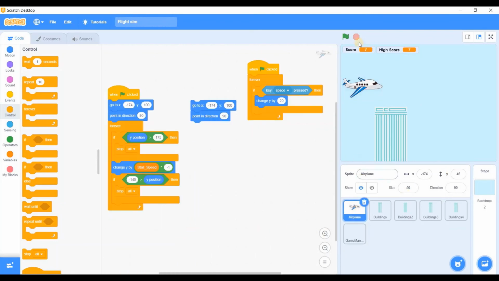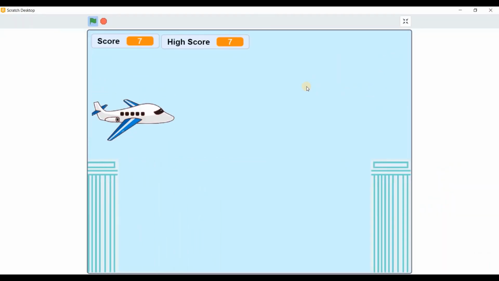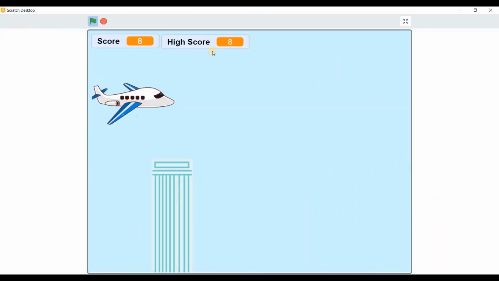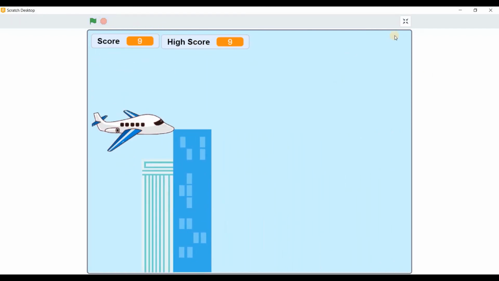Of course, you can add more buildings or more clouds or things, but I think this game is looking pretty well at this stage. So I will leave you with this game and see you guys. So thanks.